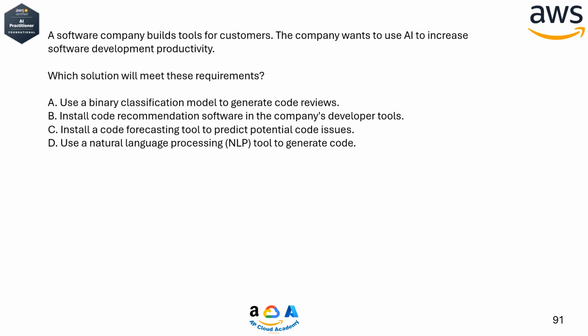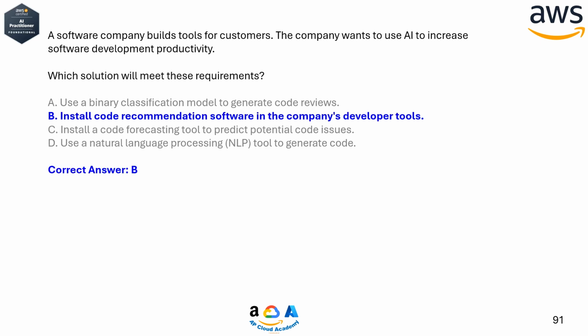A. Use a binary classification model to generate code reviews. B. Install code recommendation software in the company's developer tools. C. Install a code forecasting tool to predict potential code issues. D. Use a natural language processing (NLP) tool to generate code. Correct answer, B. Install code recommendation software in the company's developer tools.